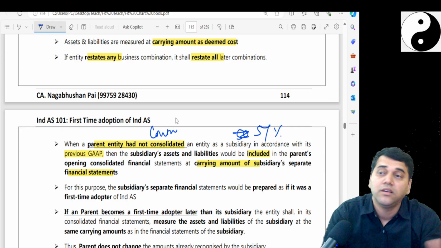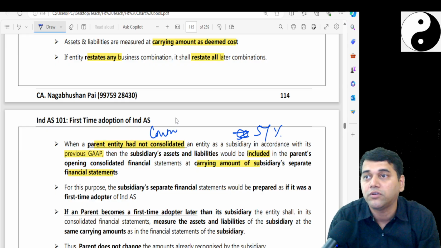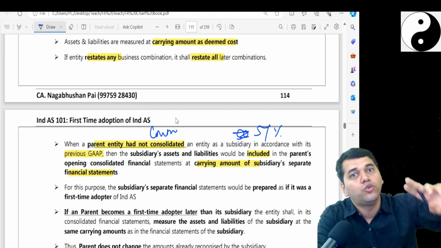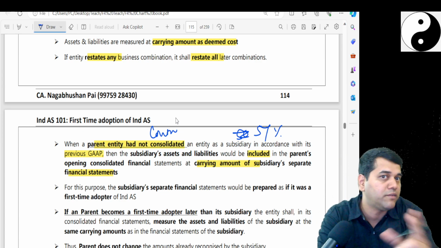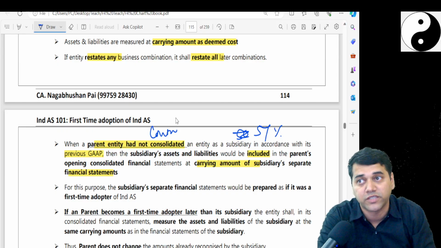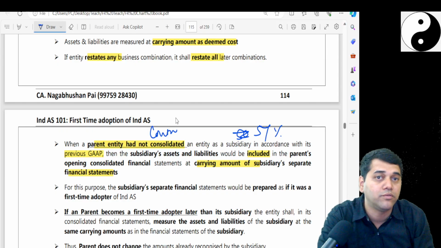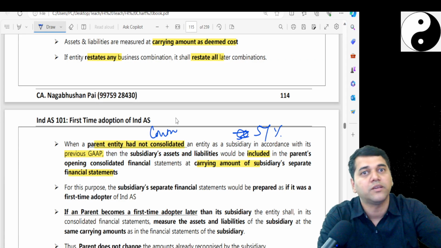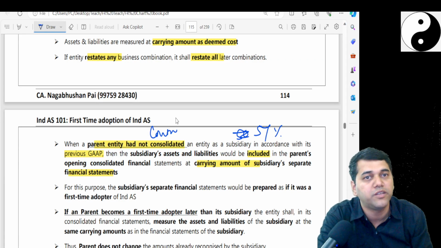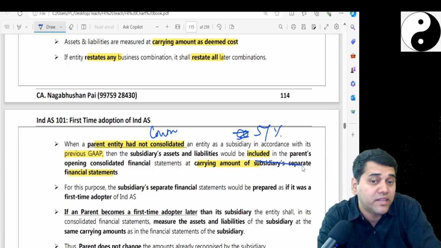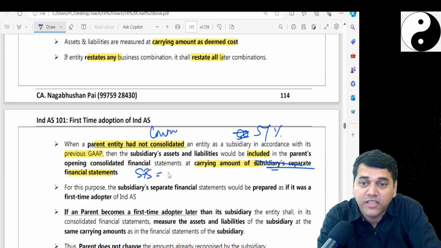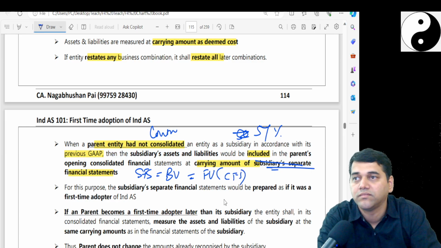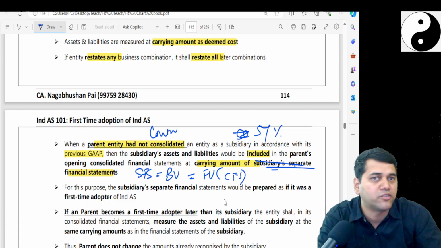If that is the case, I have to get the subsidiary's values, no? Which values to get in my opening balance sheet? The standard says, okay, don't go and develop fair values, because generally when I get the subsidiary's values in my financials for the first time, as per Ind AS 103, I have to get a fair value. Now this becomes a big headache. Suddenly, because of the change in accounting rules, one subsidiary which I was treating as not a subsidiary becomes my subsidiary. So the standard says, whatever their separate SFS book value was, take it as your fair value in the CFS. Clear? So this question they may ask you for theory.